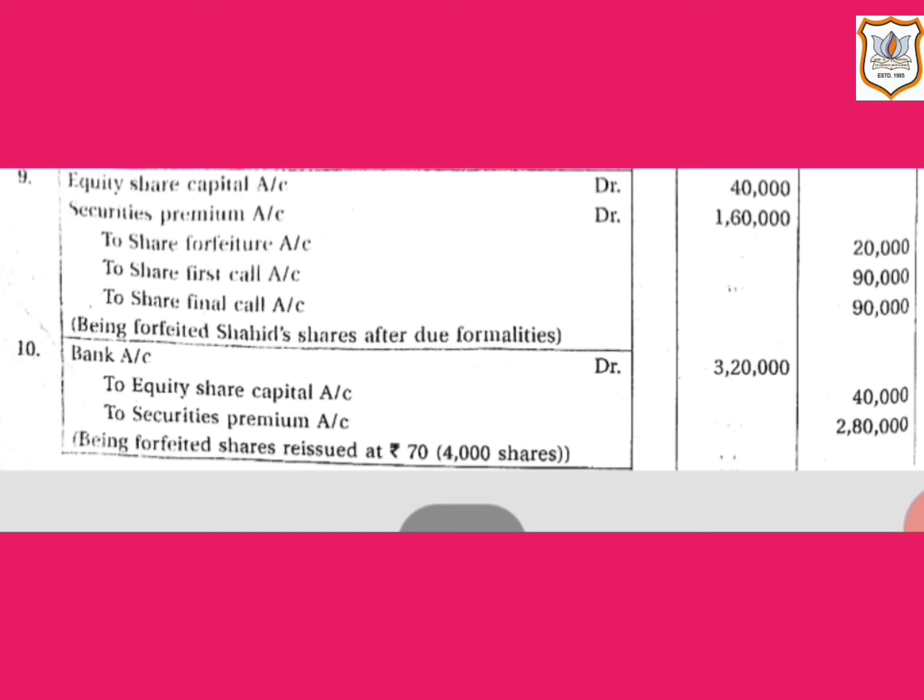Here, as we have already discussed, if the forfeited shares are reissued at a price higher than that of paid up value, the excess of reissue price over paid up value is credited to securities premium reserve account. So here security premium account will be credited by rupees 2,80,000, that is 4,000 multiplied by rupees 70.